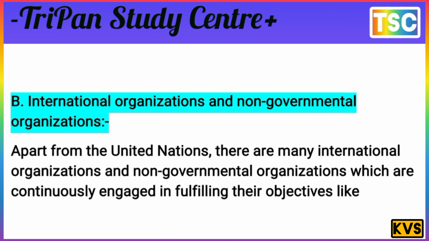The next topic, international organizations and non-governmental organizations. You know that's important. Apart from the United Nations, there are many international organizations and non-governmental organizations which are continuously engaged in fulfilling their objectives.